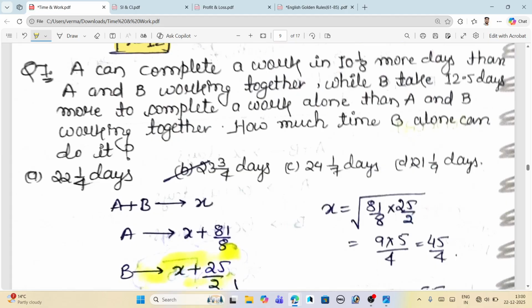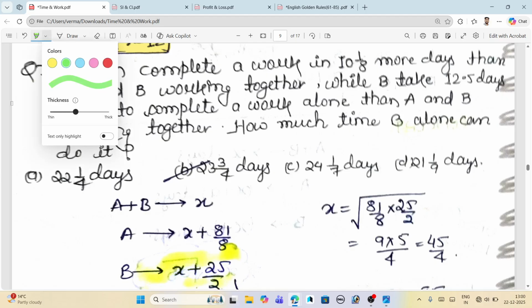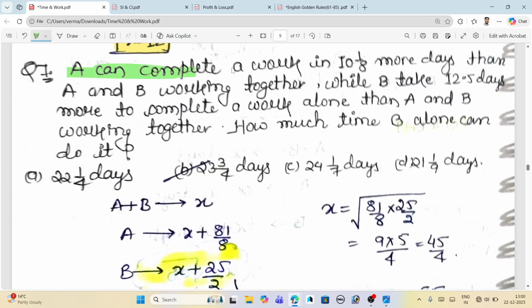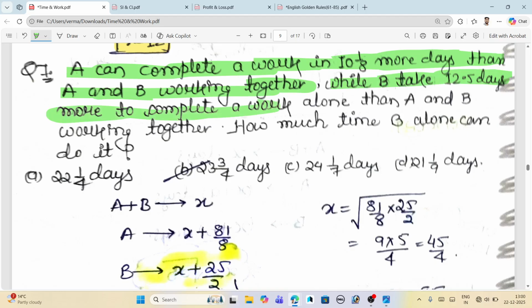Okay, you see here what is written. A can complete the work in 10 whole 1 by 8 more days than A and B working together. Just remember it is written here, more days. Okay, while B takes 12.5 days more to complete the work alone than A and B working together. How much time can B alone take? In how many days can B alone do it?